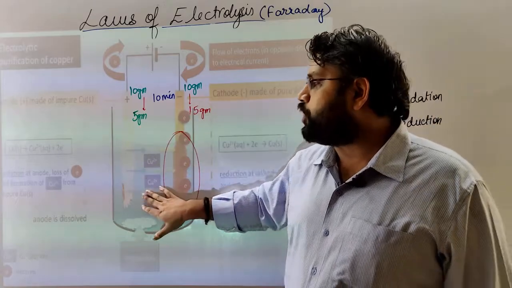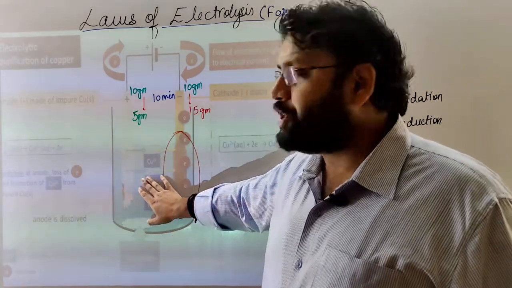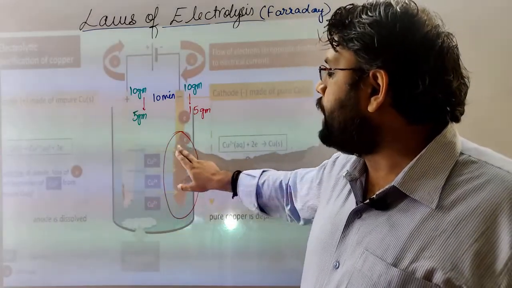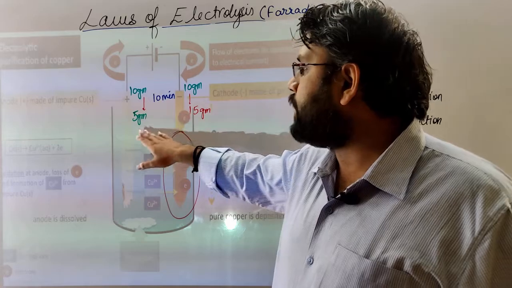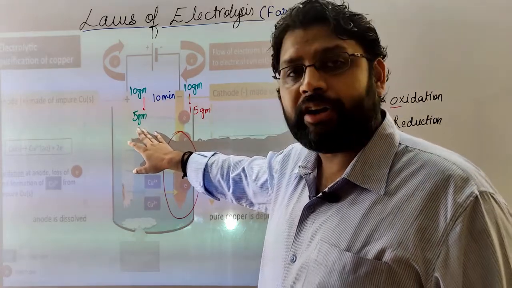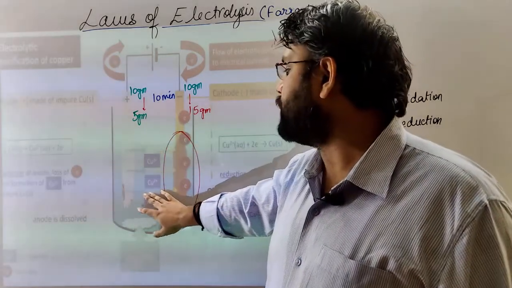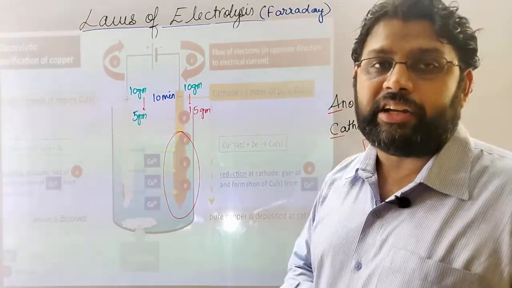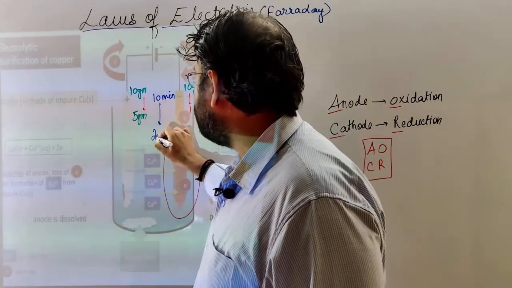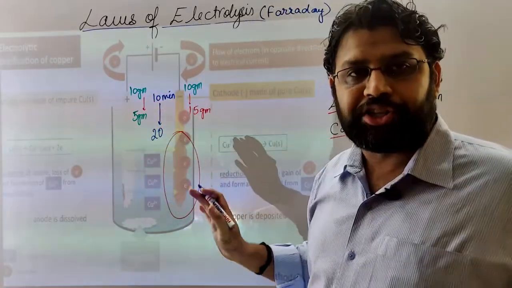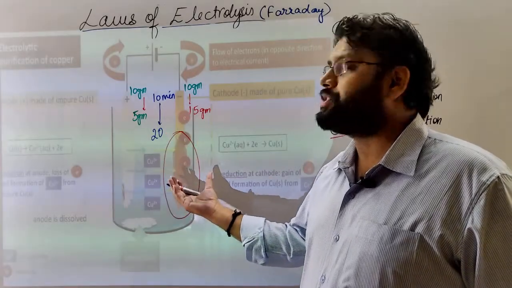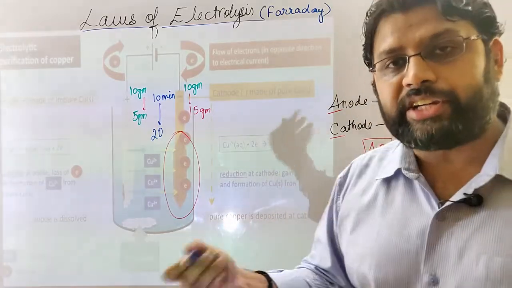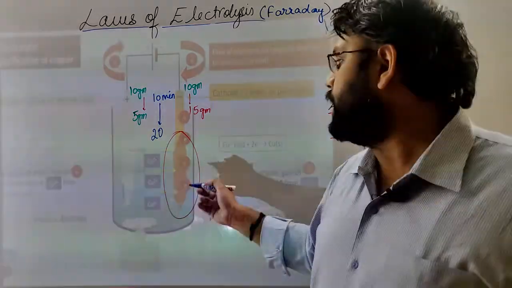So suppose we have only copper ions. So copper ions oxidized from anode, released in the electrolytic solution, and they will get reduced and deposited at cathode. So 5 gram worth of ions from anode are released in the solution. So 5 gram will get reduced and attached to the cathode. Now if we increase the time duration, suppose after 20 minutes whole of the anode will be oxidized and all that copper ions released from anode will be deposited at cathode. So if we increase the time duration, more will be the deposition, that is weight of cathode.